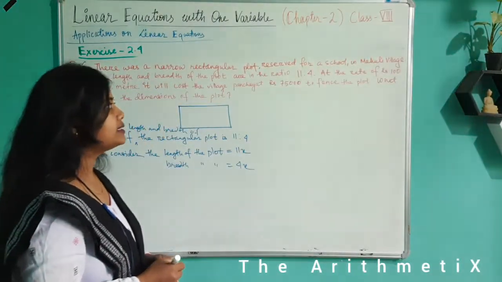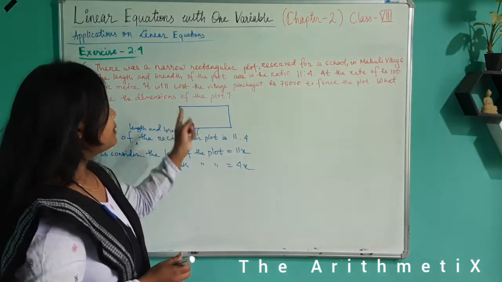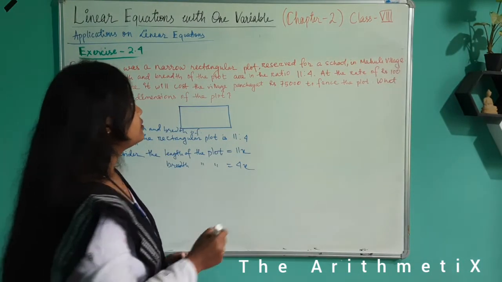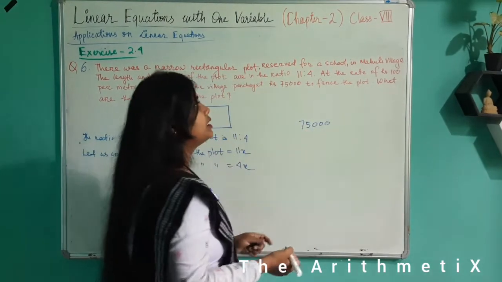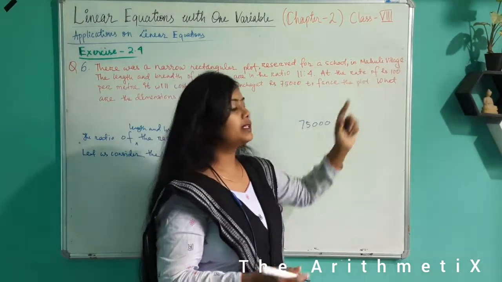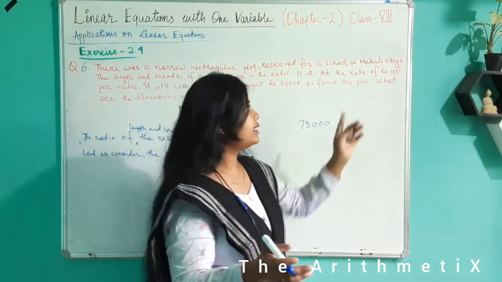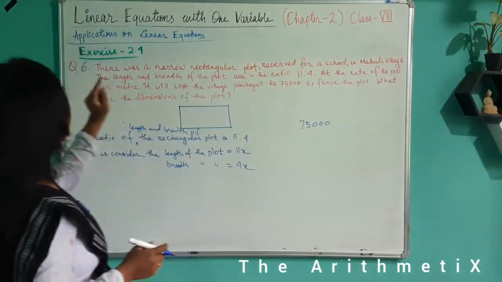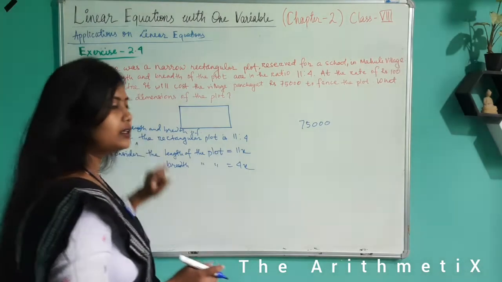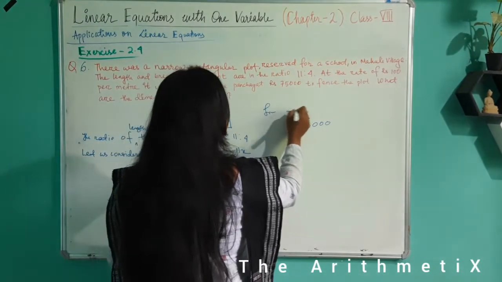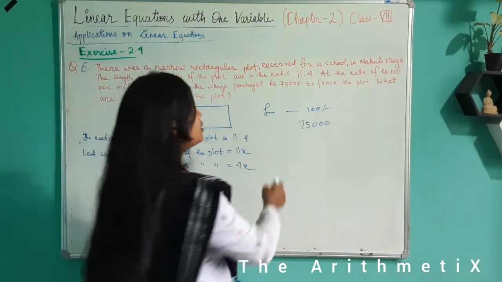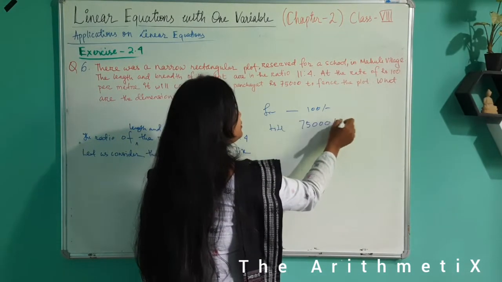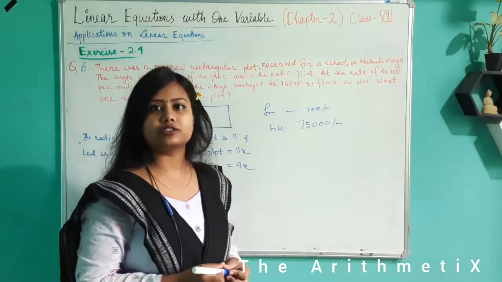So those are fencing. So यहाँ पे फेंसिंग के लिए टोटल खर्चा होता है 75,000 at the rate of, मतलब 1 मीटर का रेट 100 रुपीज़ है. At the rate of 100 rupees per meter. For 1 meter we are spending 100 rupees और टोटल हमारा 75,000 रुपीज़ खर्चा हुआ है.